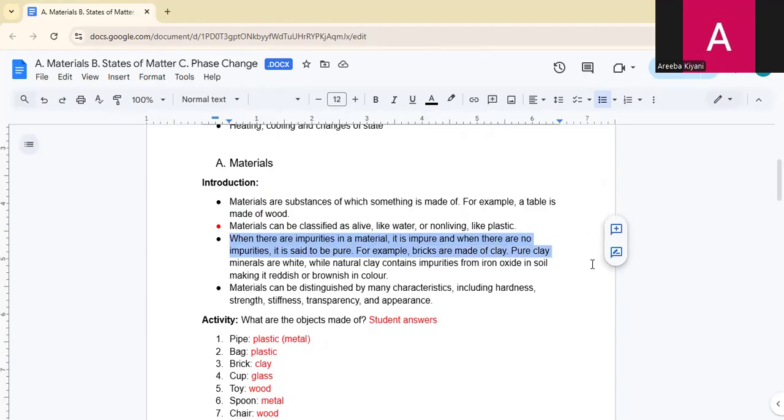Pure clay minerals are white. White natural clay contains impurities from iron oxide in soil, making it reddish or brownish in color. Materials can be distinguished by many characteristics, including hardness, strength, stiffness, transparency, and appearance. Okay.